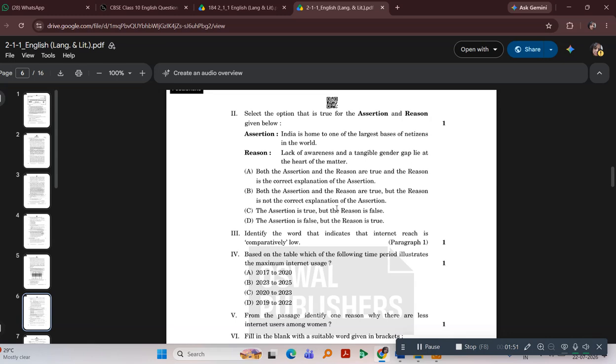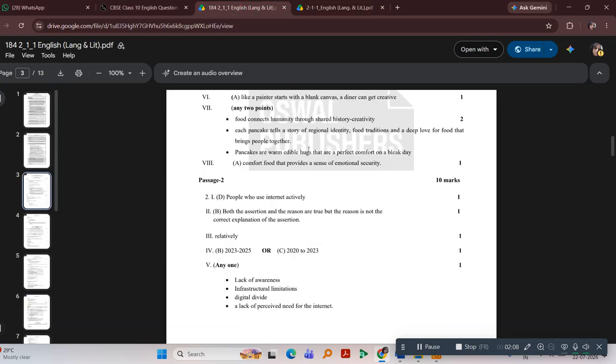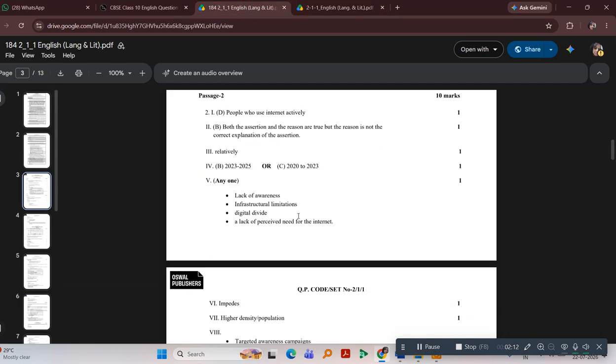B, both assertion and reason are true, and the reason is not the correct explanation of assertion. C, the assertion is true but the reason is false. D, the assertion is false and the reason is true. So which is the correct answer? B is the correct answer: both the assertion and reason are true, but the reason is not the correct explanation of assertion.